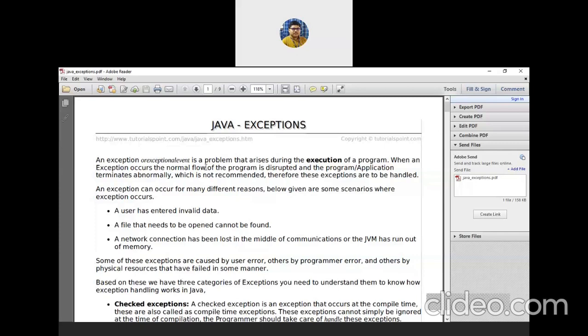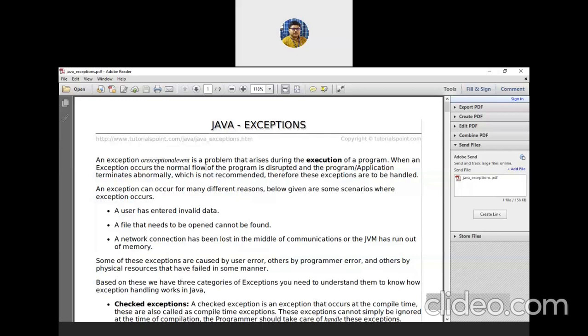This termination is not recommended. Definitely we don't want our program to terminate abnormally. So this type of error which occurs at the time of execution can be termed an exception, which disrupts the normal flow of the program, and it may terminate your program also. Abnormal termination of your program is not recommended.